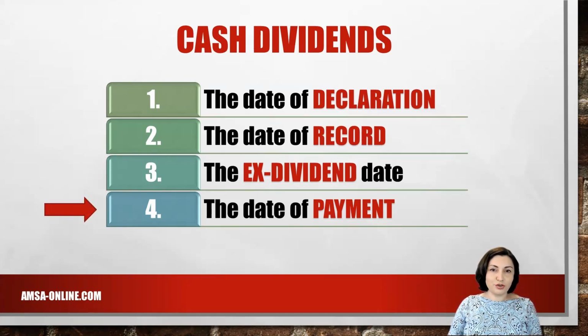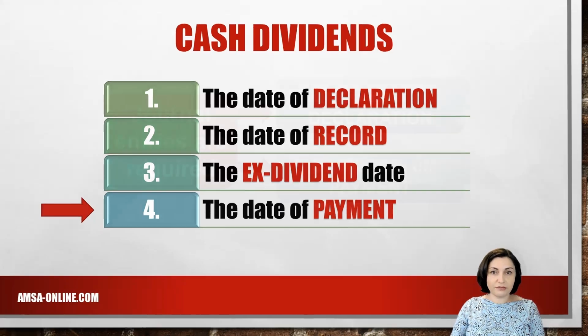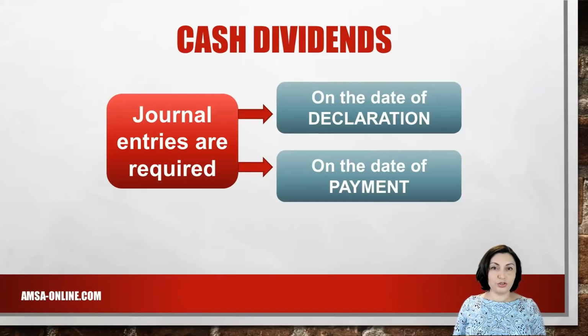The declaration of a dividend includes an indication of the date of payment as well as the date of record. Usually, the date of payment comes 2 to 4 weeks after the date of record. Note that journal entries are required only on the dates of declaration and of payment, as these are the only transactions affecting the corporation declaring the dividends. Now, let's look at an example.